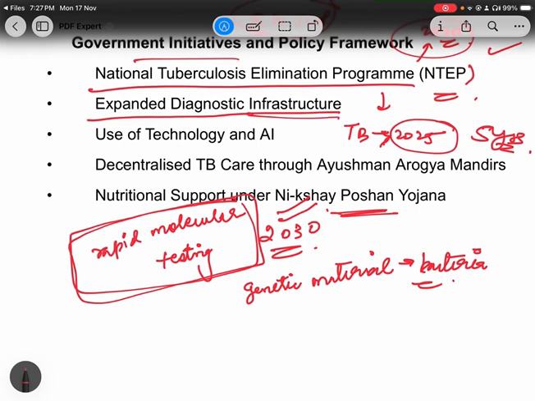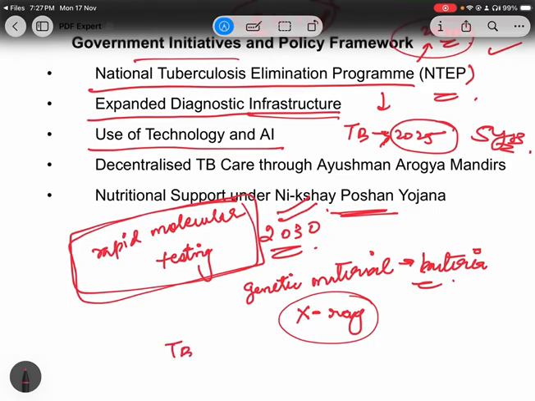Now, the other thing we can discuss is the use of technology and AI. How can technology help with TB diagnosis or treatment? As you know, for TB you will require X-ray equipment. Why do we require X-ray equipment? As we already discussed, TB affects the functioning of the lungs. So we can use X-ray units for pulmonary TB.